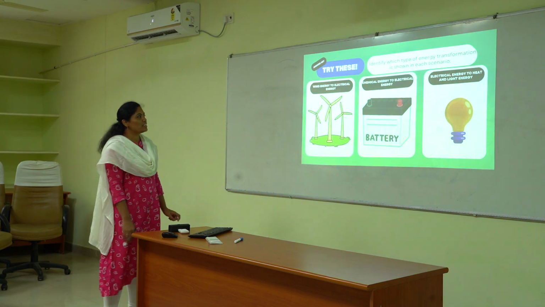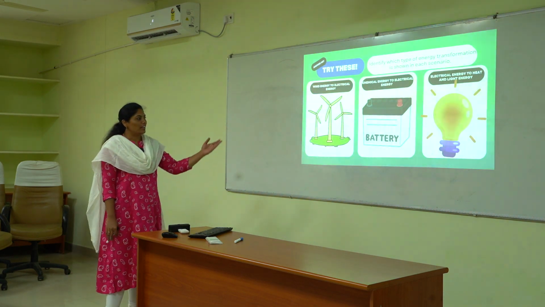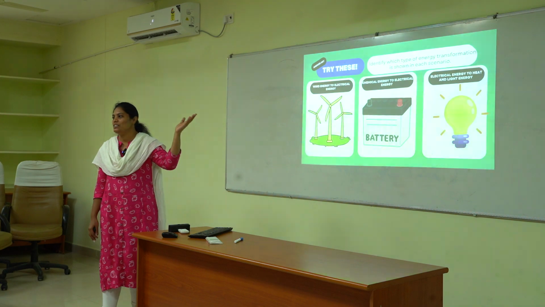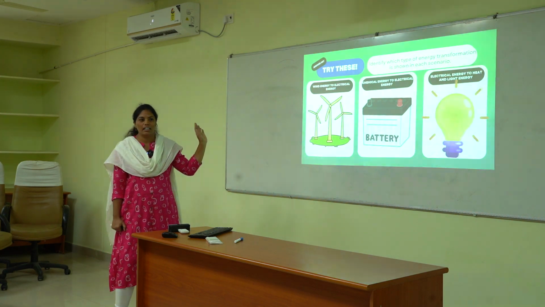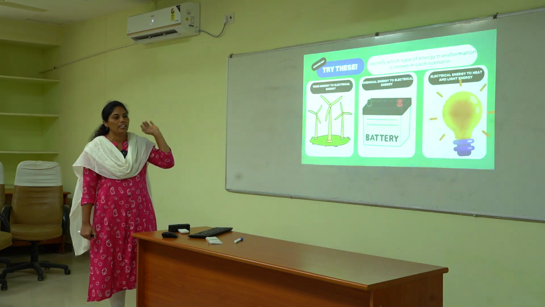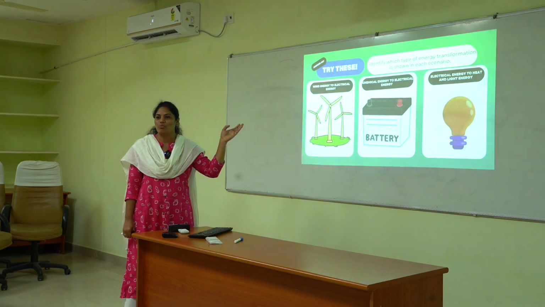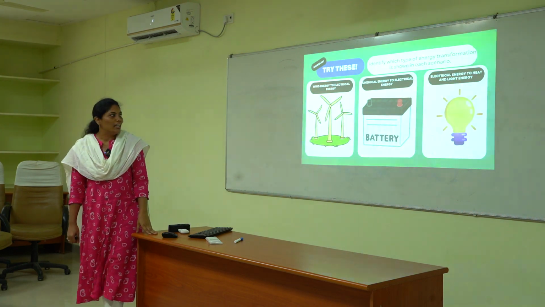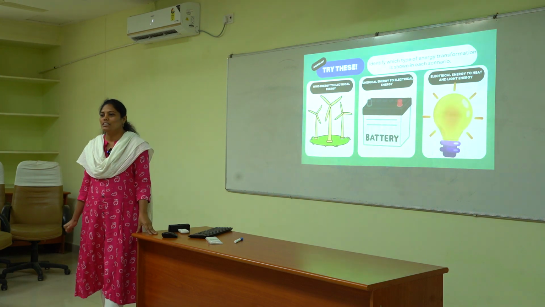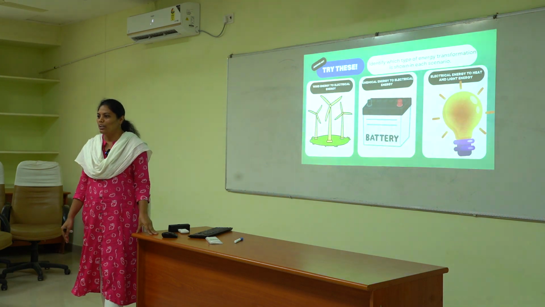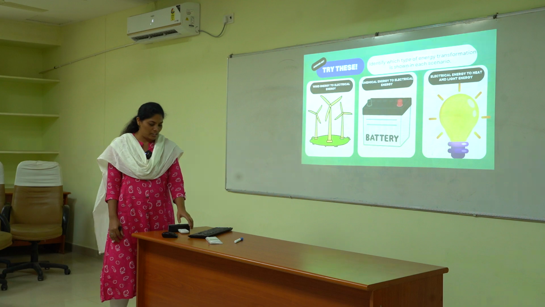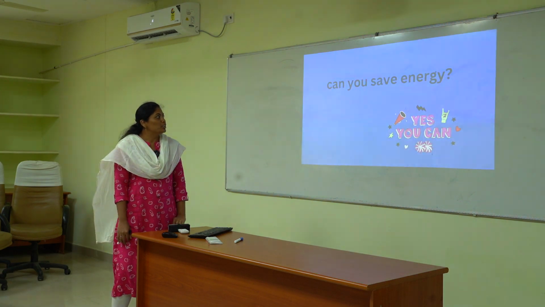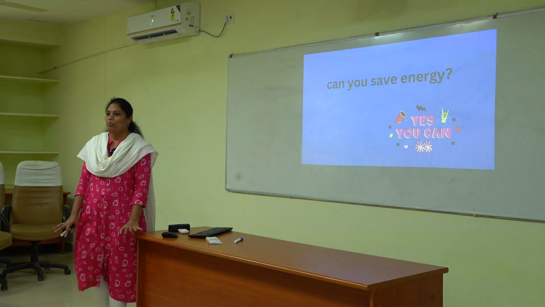So, here are your answers. This is the answer key. In the first picture, you can see wind energy transformed into electrical energy, in the second scenario, chemical energy transformed into electrical energy, and in the third picture, light energy or electrical energy transformed into heat and light. Very good. So, now we learned about energy.